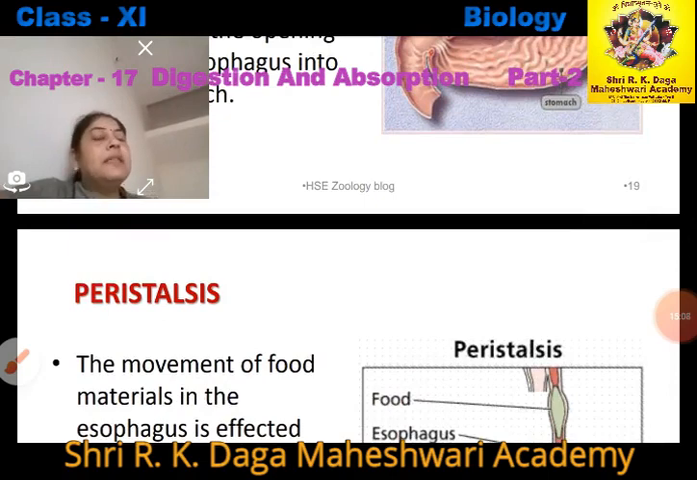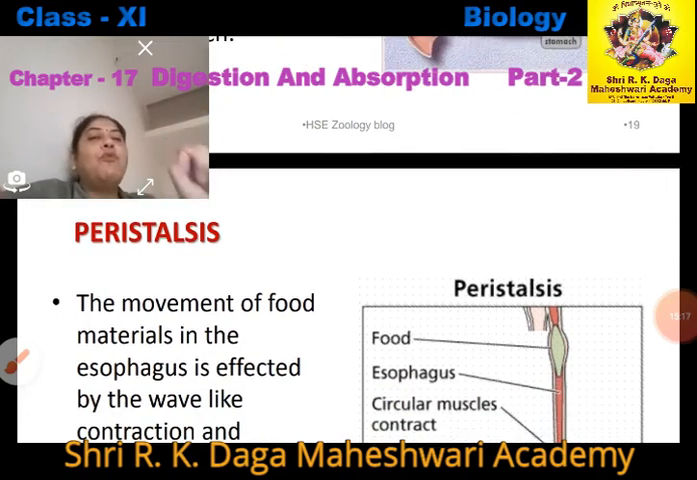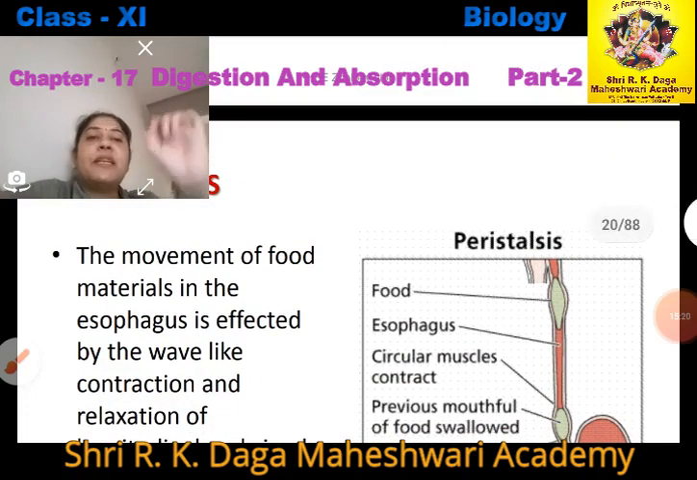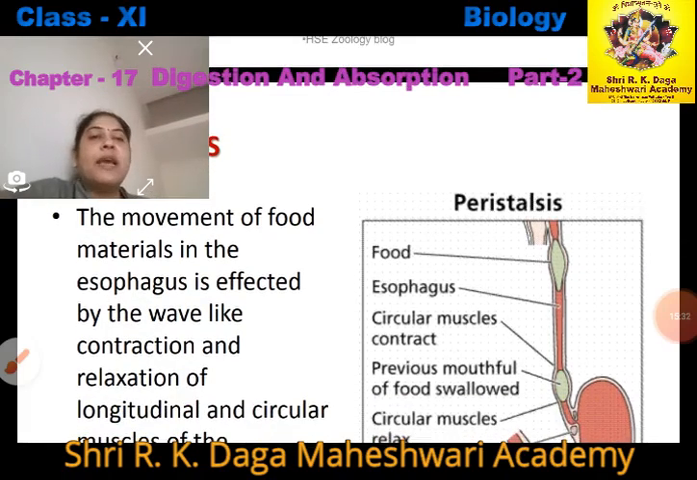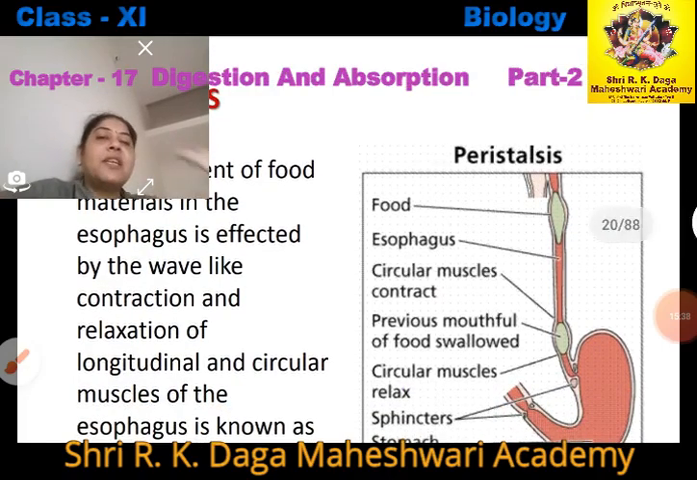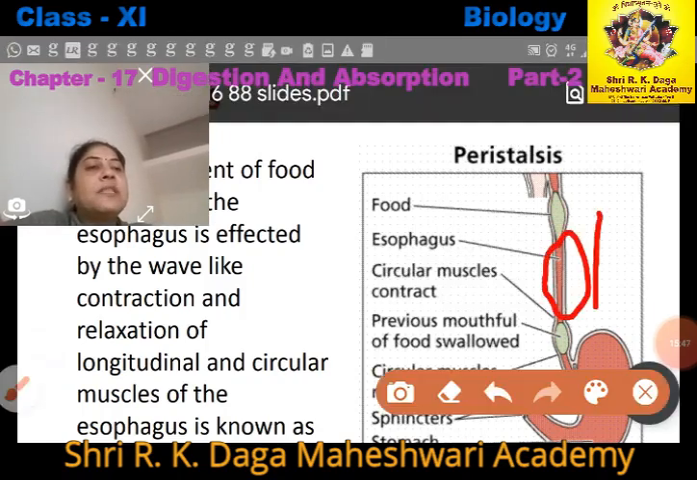Now another term comes up in the case of the esophagus, called peristalsis. Peristalsis means the movement of food material in the esophagus is effected by wave-like contraction and relaxation of muscles. That type of movement is called peristaltic movement, right. These muscles are longitudinal, but sphincter muscles are circular, right?